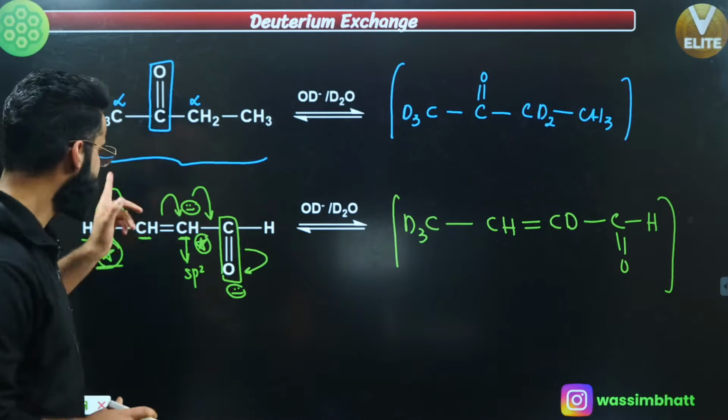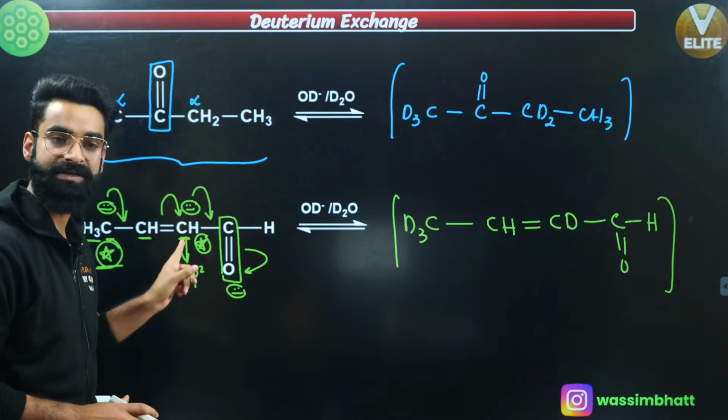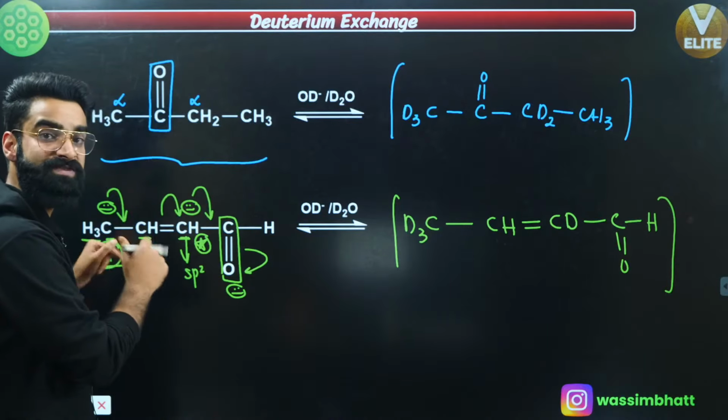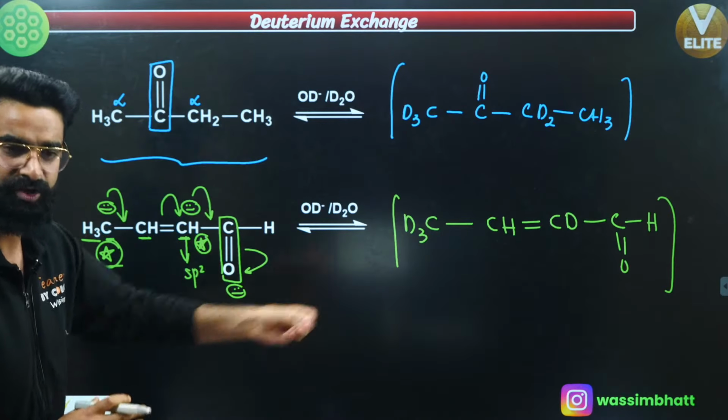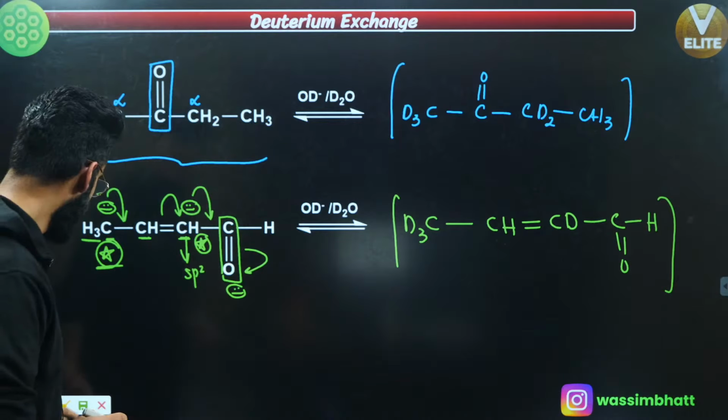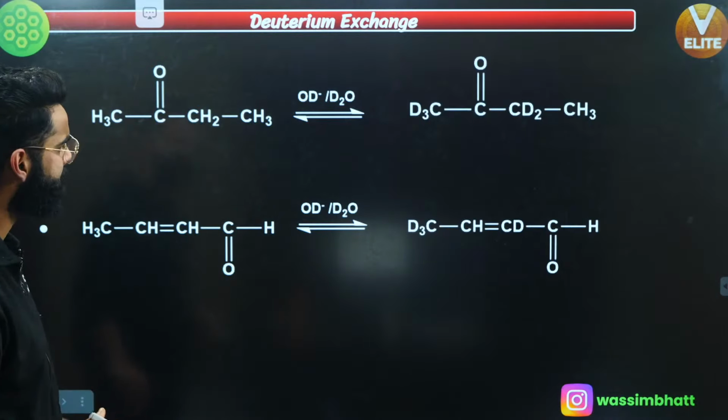Point number 2: whatever carbons get a negative charge due to resonance, replace the hydrogens attached to those carbons with deuteriums. As simple as that, yeah? You'll be getting the product, okay? Let me take a few more interesting examples, yeah?